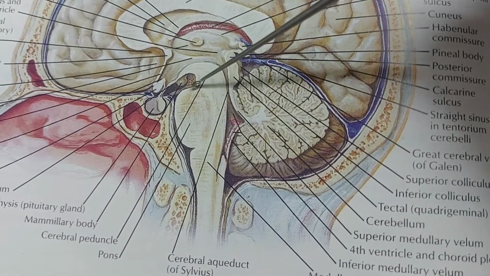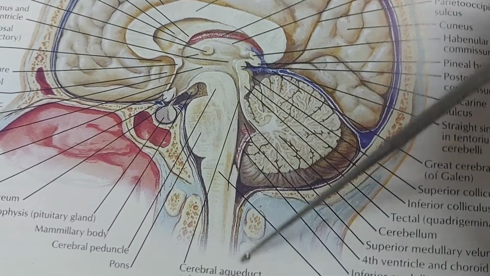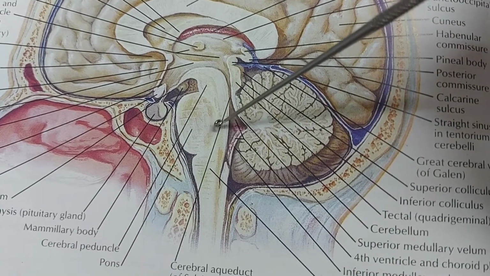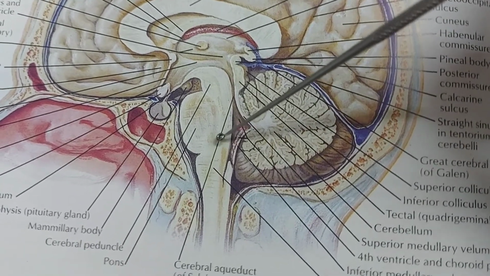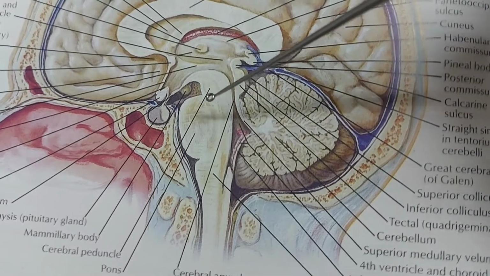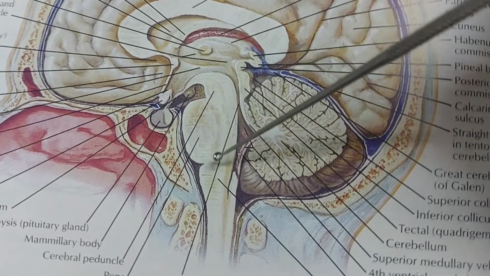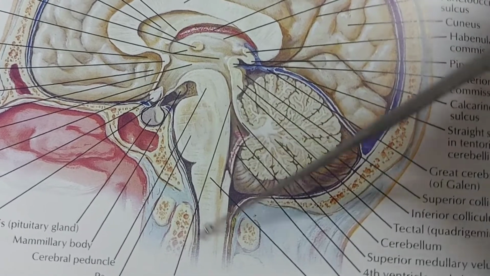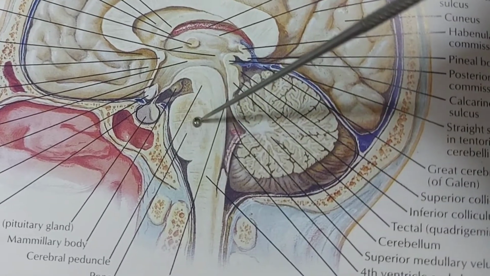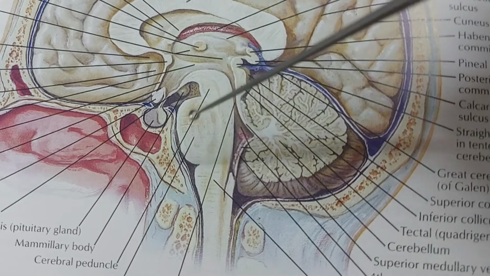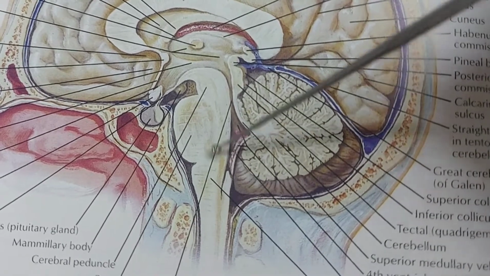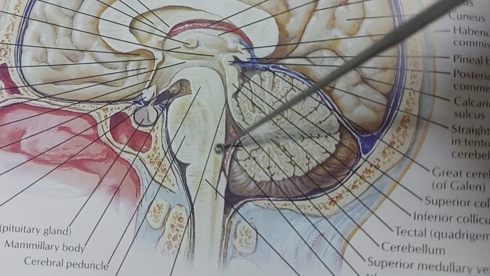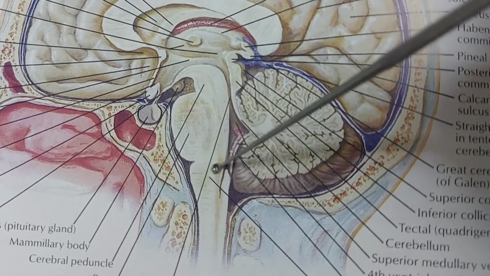The reticular formation is related with our sleep and awake cycle. Benzodiazepine depresses the activities of this reticular formation. So the depression of this reticular formation induces sleep, and the respiratory center is in this medulla.